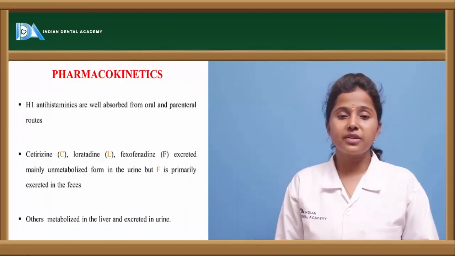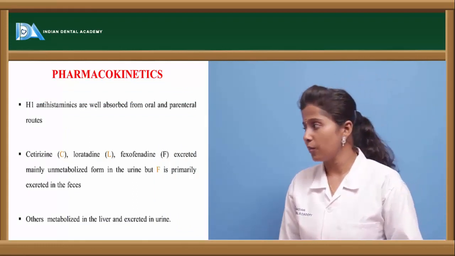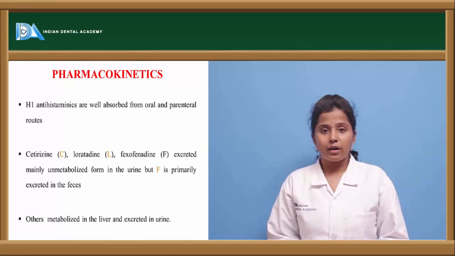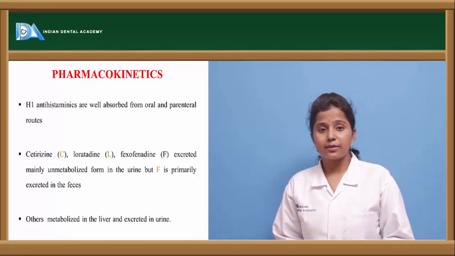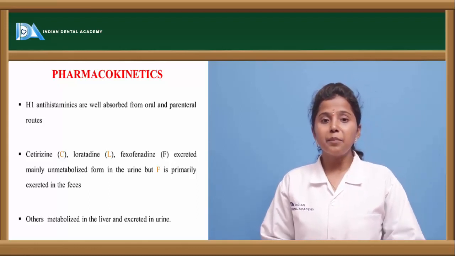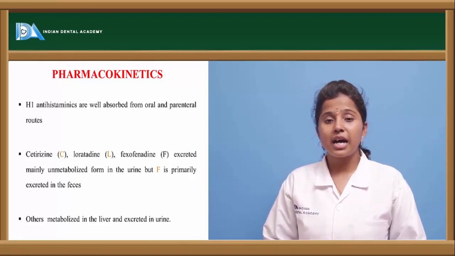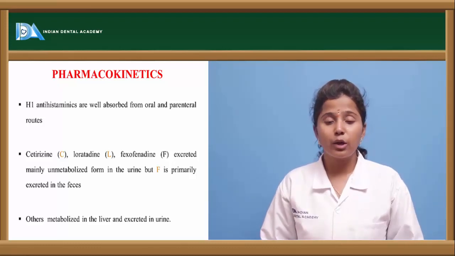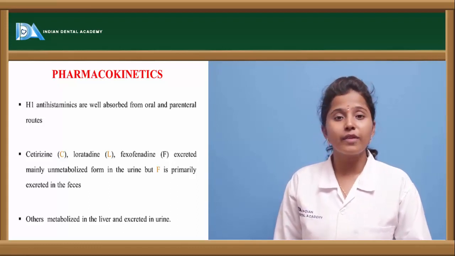Pharmacokinetics. What happens if histamine antagonists are given or H1 receptor antagonists are given into the body? So these are usually given orally or parenterally, as well as in the IV route also. When compared to oral antihistaminergics, parenteral antihistaminergics are well absorbed in the body because the bioavailability of the drugs in the systemic circulation is more in the form of IV route.